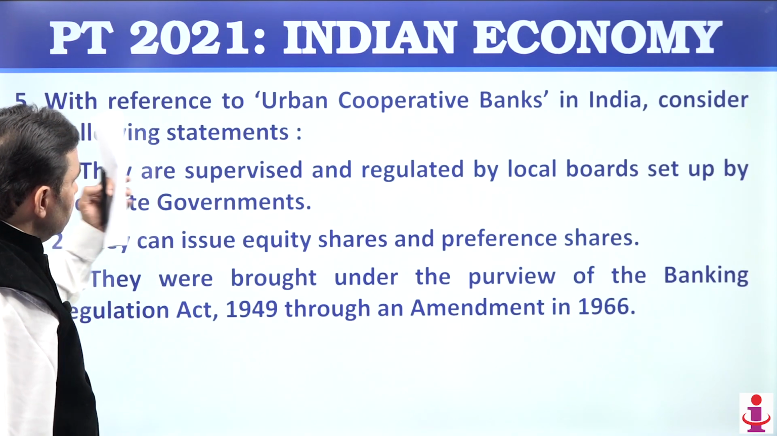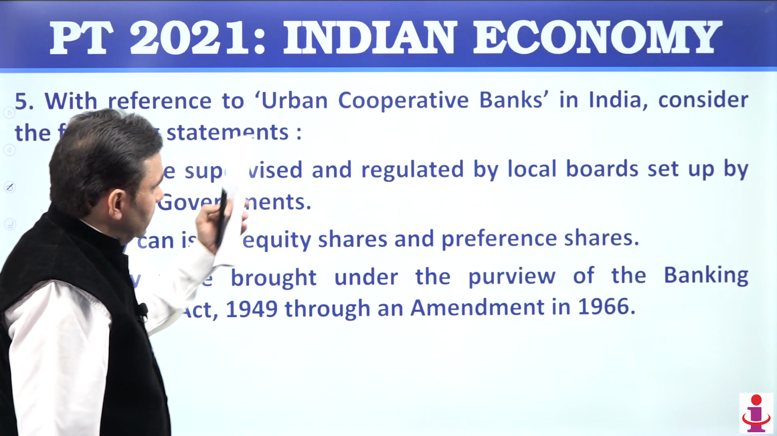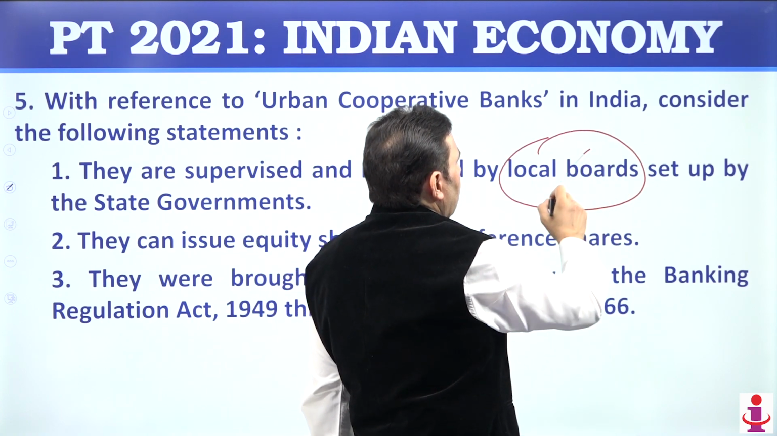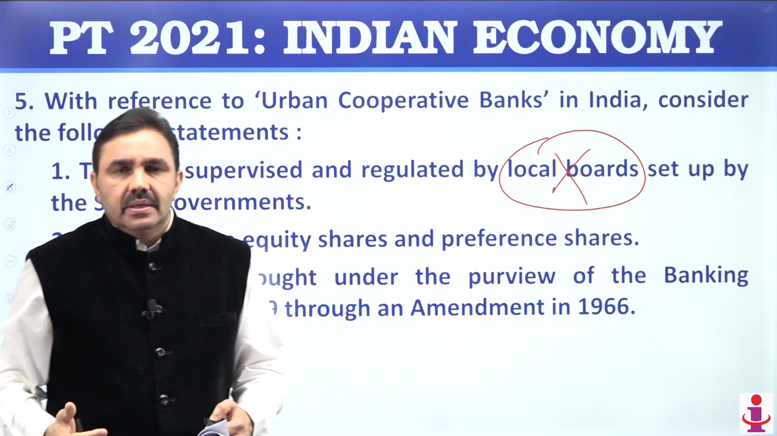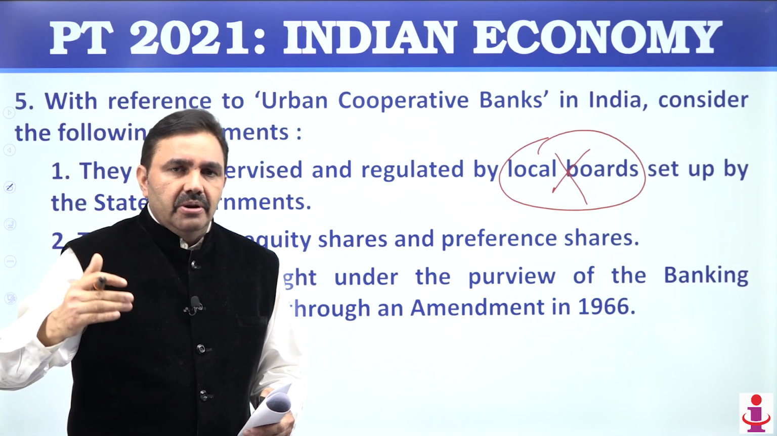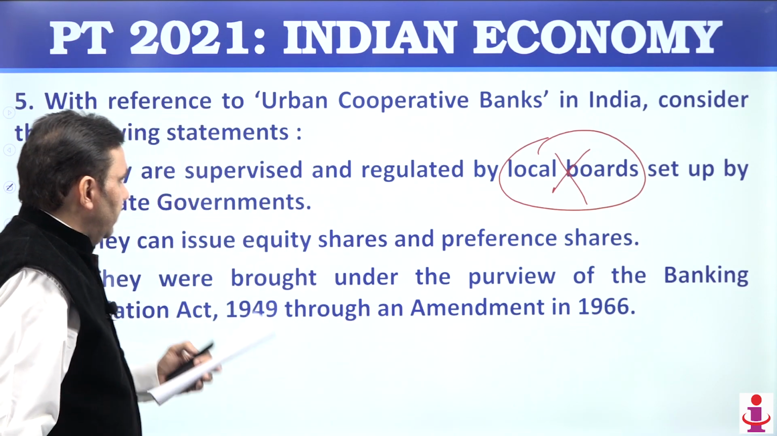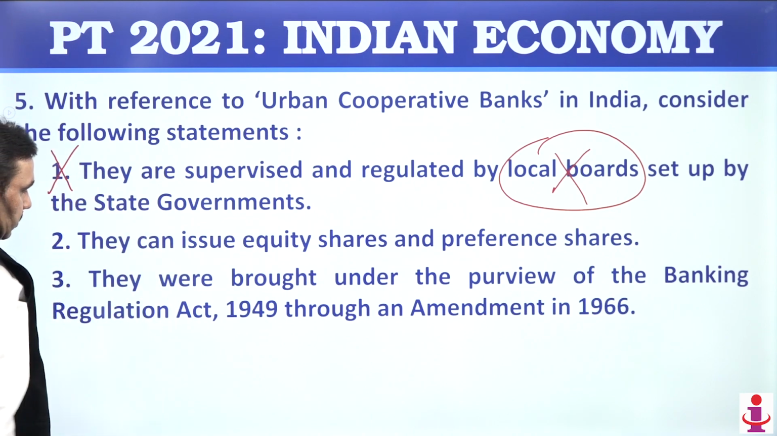Question number 5, with reference to urban cooperative banks in India, consider the following statements. They are supervised and regulated by local boards, not by local boards. State governments can set up regulatory authorities through which urban cooperative banks are controlled. So these banks fall under dual control, that is control of RBI as well as the state government, but not through local boards, through regulatory boards.